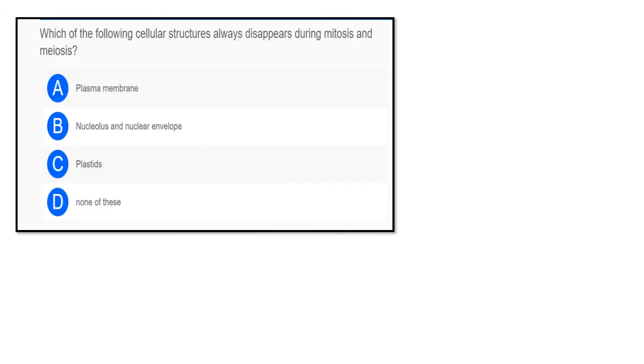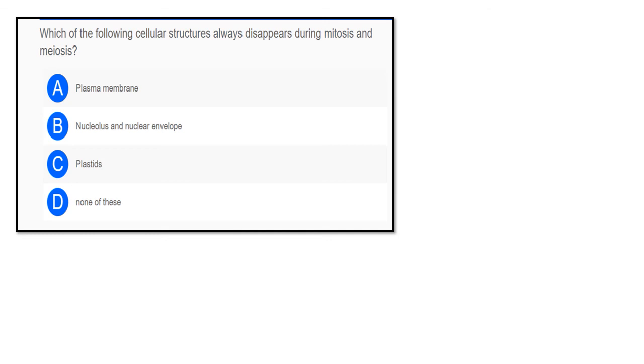Next, in this topic, let's see the important questions asked in the CSIR exam. Which of the following cellular structures always disappears during mitosis and meiosis?